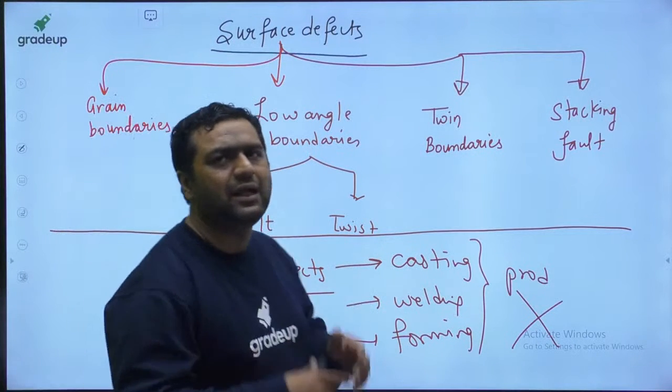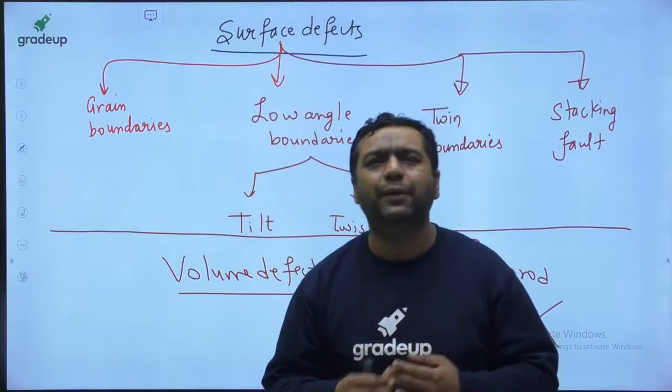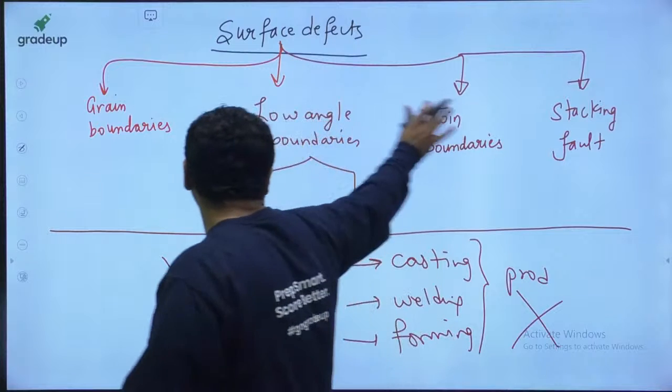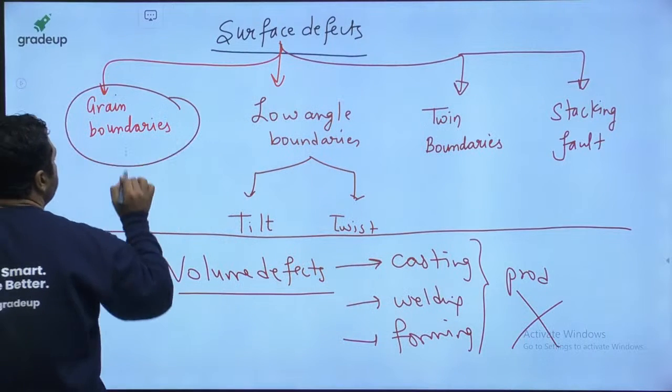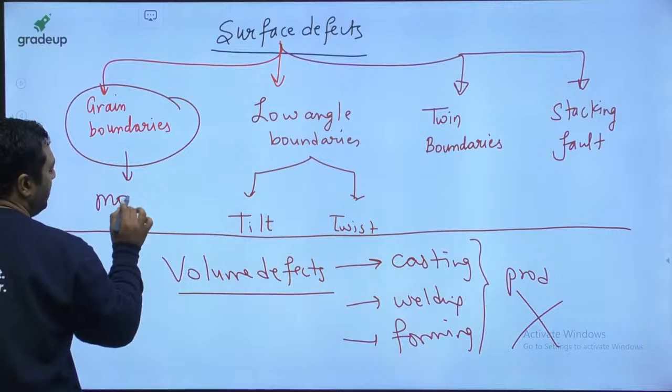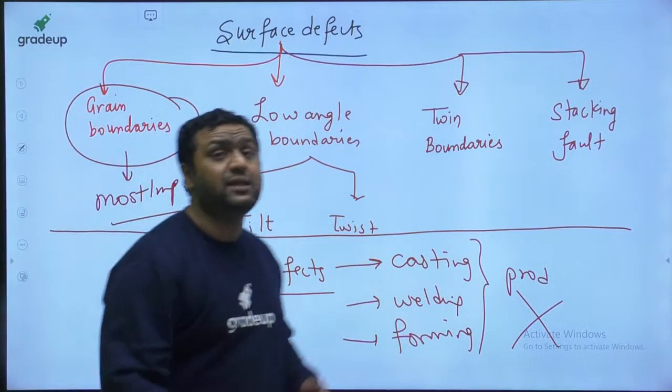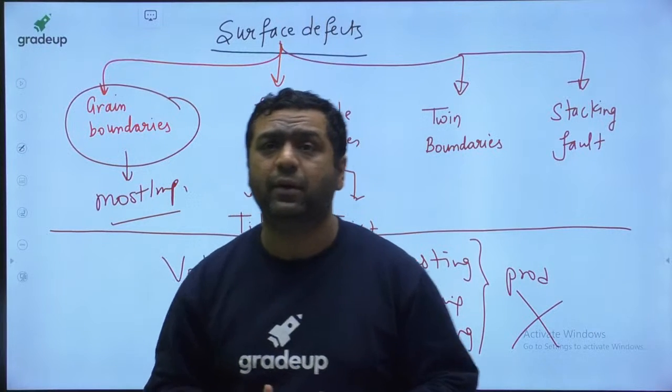Hope you guys are getting it wonderfully. So please tell me, are you getting it? Now we are going to see these defects, and among these 4, this is going to be the most important one. This is going to be the most important one for your examination. So my dear, characteristics of grain boundaries are asked in the paper.